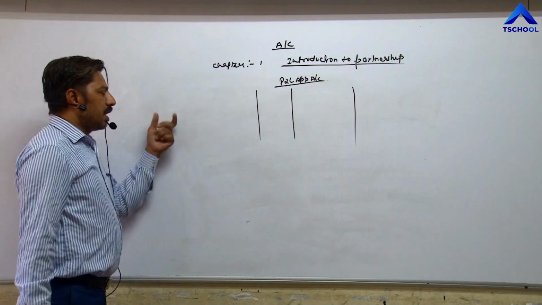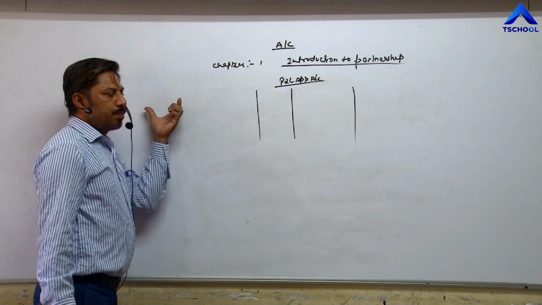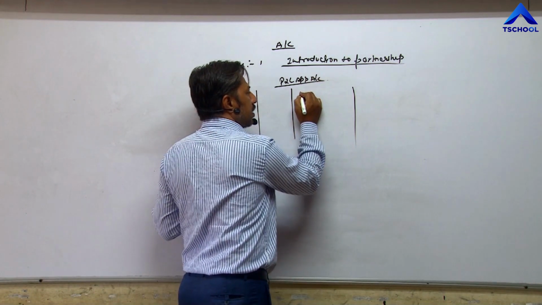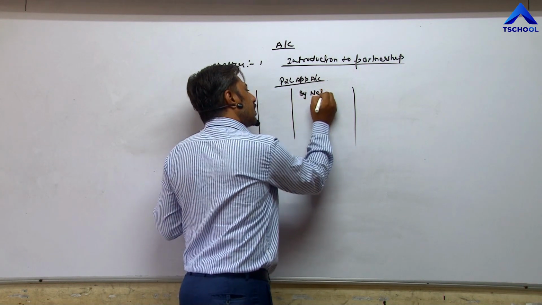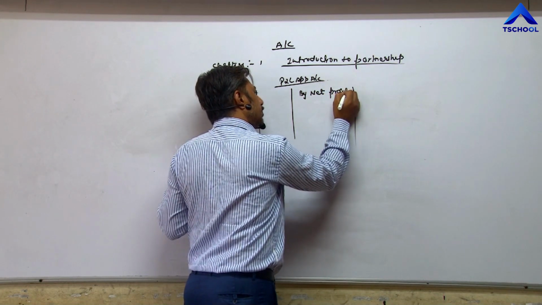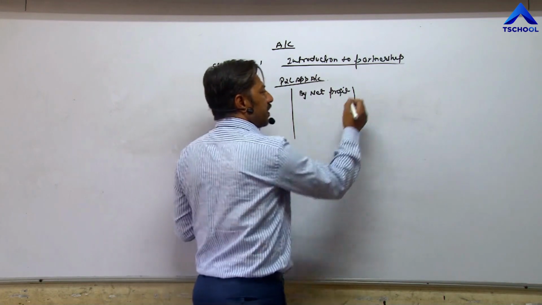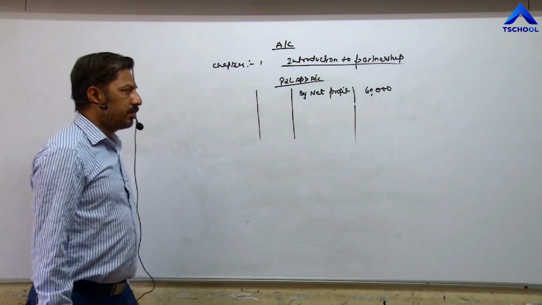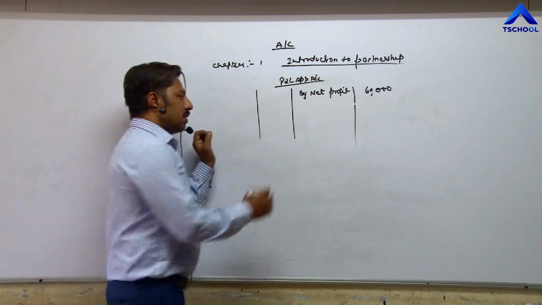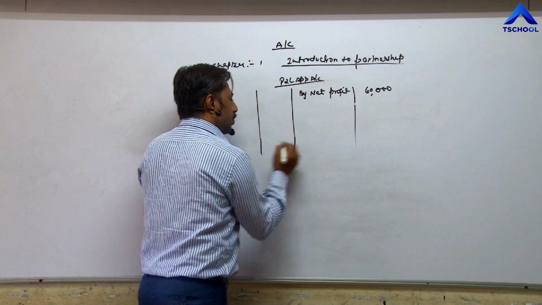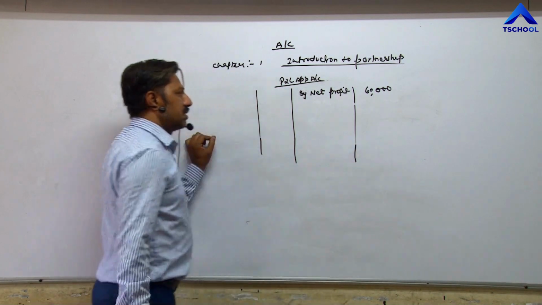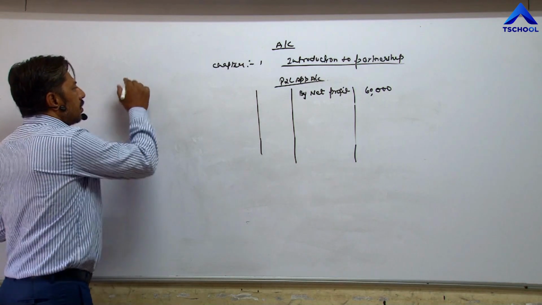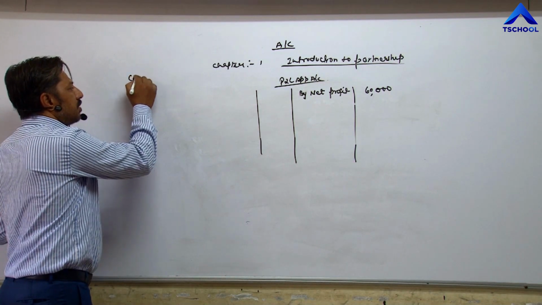Whatever net profit received from profit and loss account, that net profit we are showing in P&L appropriation account on the credit side by net profit. Suppose net profit is 60,000. Before attempting second question, we try to understand this account, then the question becomes easy for us. By net profit 60,000. Now assume that firm is paying commission.